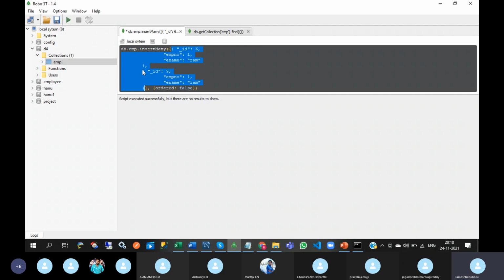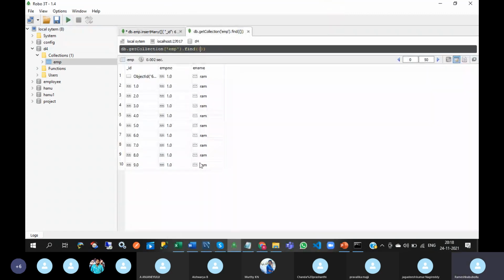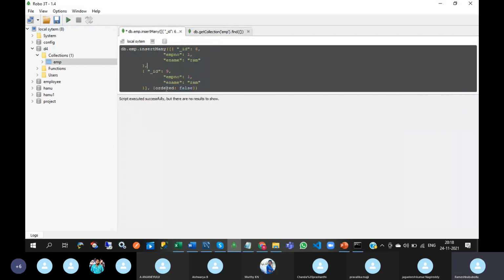Then it will insert the second object into the collection, even though it will get an error because of the first object, because the first object's ID value already exists in the collection. See this, you are getting an error, but 9 will be inserted. Okay. So this is ordered. Ordered is a Boolean value that determines whether MongoDB should perform an ordered or unordered insert.